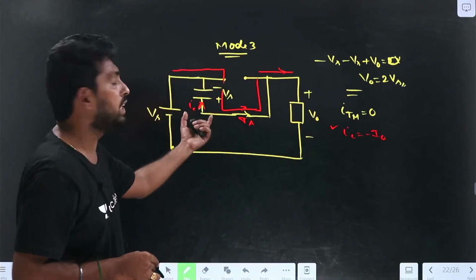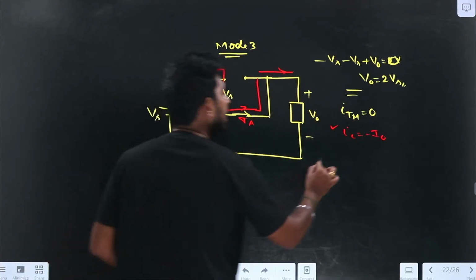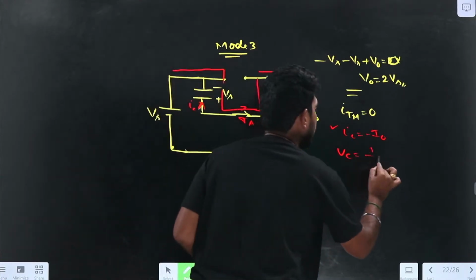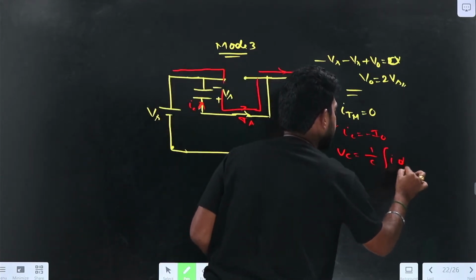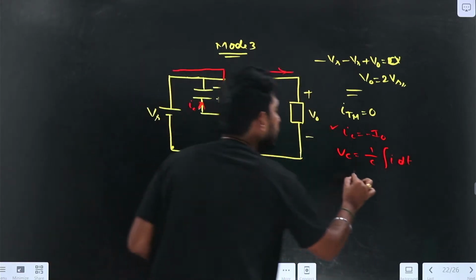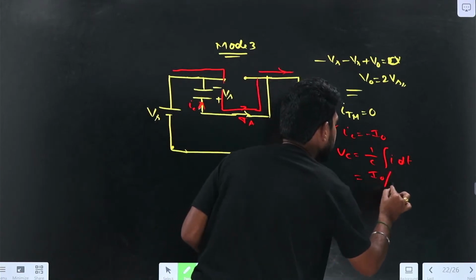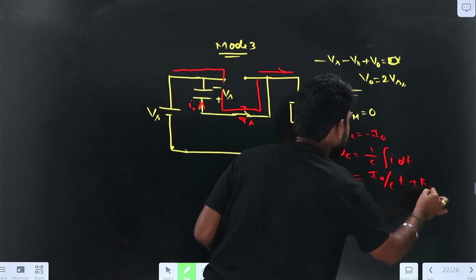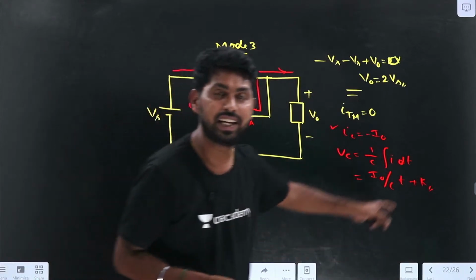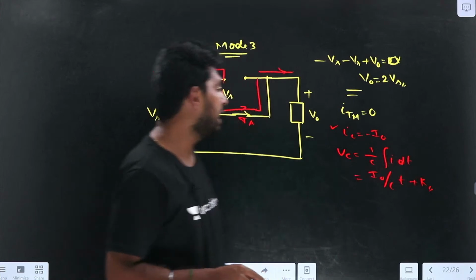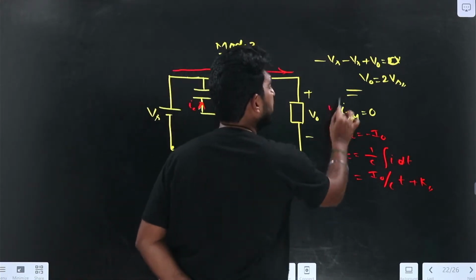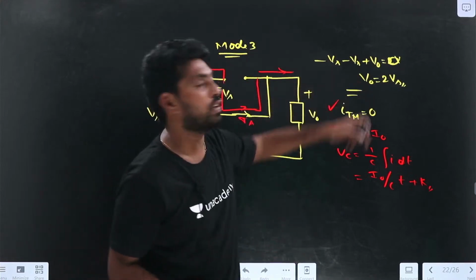So let me find the VC. What is the VC here? VC equal to 1 by C into integral of I dt. So the current will be I0 by C into T plus a constant. That means it will increase linearly. The capacitor voltage increases linearly with the slope of I0 by C. So IC equal to I0, ITM equal to 0.